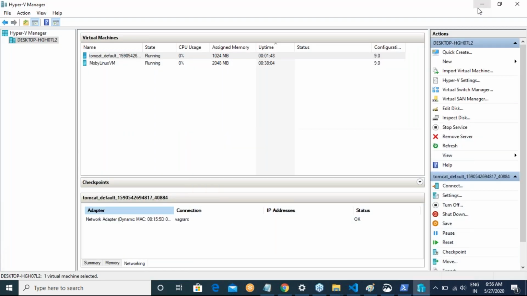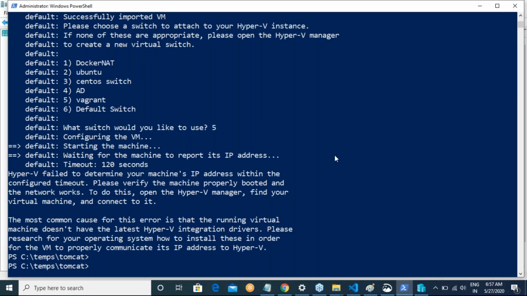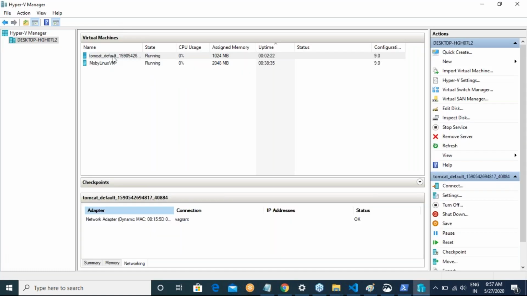Okay. And whether you get the IP address or not, what your IP address will be depends on your switch. If you remember, we have created something called internal NAT. So if I select the same internal NAT, or if I try to create one more virtual switch called internal NAT over here, I think I should be able to do the stuff. All right. So if you see, Hyper-V didn't fail to report the IP address of this machine. For this it is fine. I'm not worried. Okay. So now you have a virtual machine.